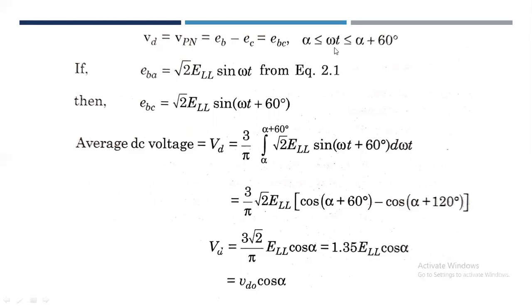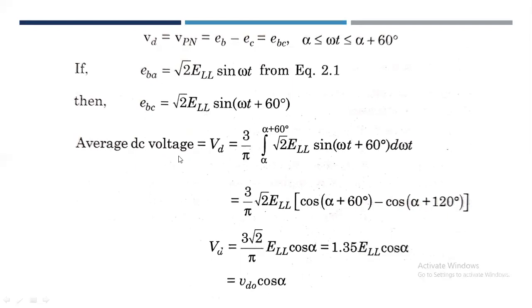This holds in the range omega t greater than or equal to alpha and less than or equal to alpha plus 60 degree. If EBA is root 2 ELL sine of omega t, then EBC can be defined as root 2 ELL sine of omega t plus 60 degree.